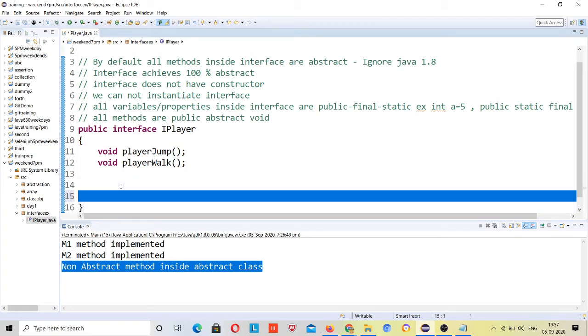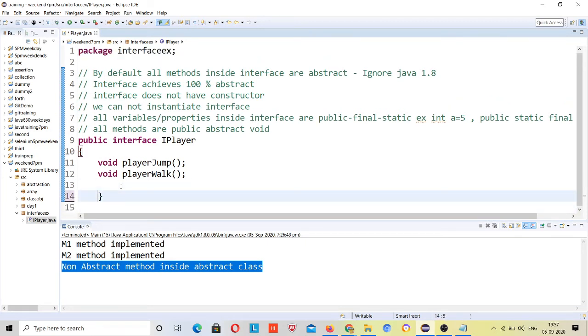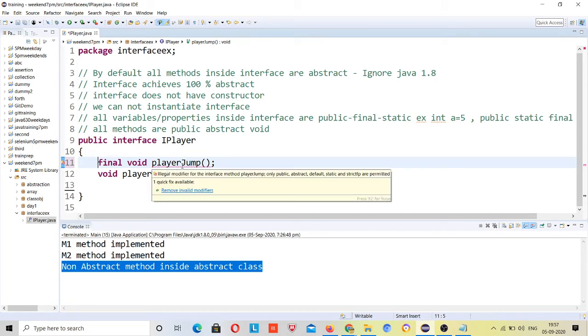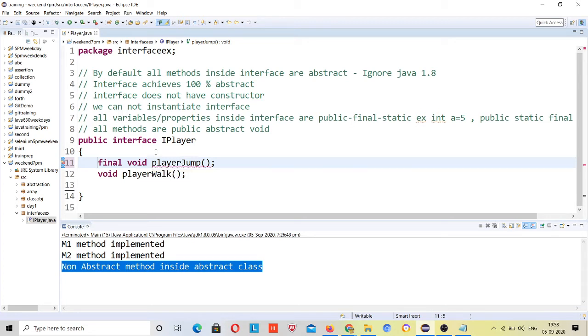Okay, similarly you cannot make this method final. Why? If you make this final, you will never be able to override it. If you are not able to override it, how can you provide the implementation for this method? That's why you cannot make it final, right? And private also, you cannot make this private.